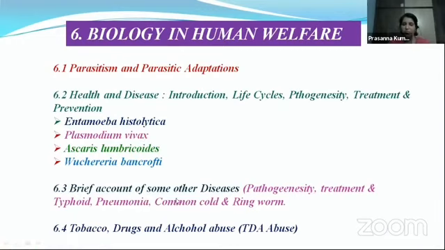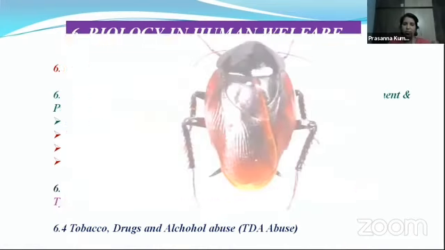Next, a brief account of some other diseases like pathogenicity and treatment of typhoid, pneumonia, common cold, and ringworm. All these diseases we are also going to study under biology and human welfare. And finally, tobacco, drug and alcohol abuse. Nowadays, the youngsters, the teenagers, are very much addicted to drugs, tobacco and alcohol, and they are not using them properly. So what are the effects of abuse of tobacco, drugs and alcohol, that we are going to study under biology and human welfare. Let's move on.